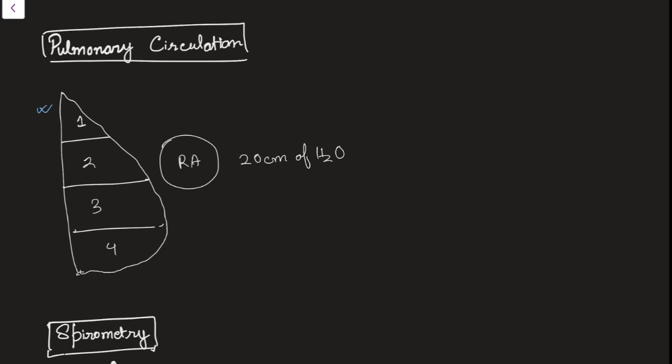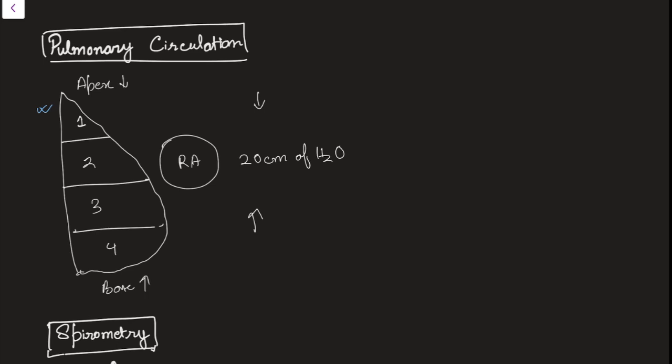Okay, and this is at the middle of the lung, the pulmonary arterial pressure. From this point the arterial pressure will decrease towards the apex, means as we go up it will decrease, and as we go down it will increase towards the base. This is the apex and this is the base. Okay, now it is clear.